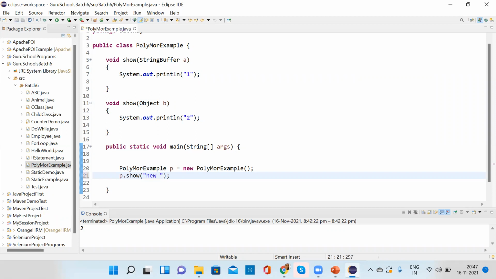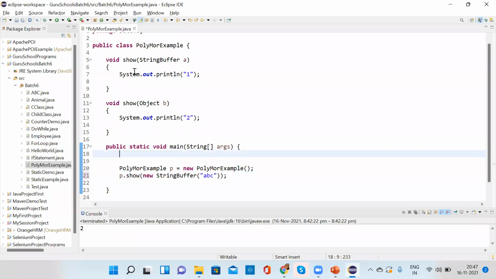So this is the way of calling the StringBuffer. new StringBuffer, and here you have to give the value A, B, C, or anything, whichever you want to give. It will be in quotes, inside the parentheses. So this is the way of calling the StringBuffer.